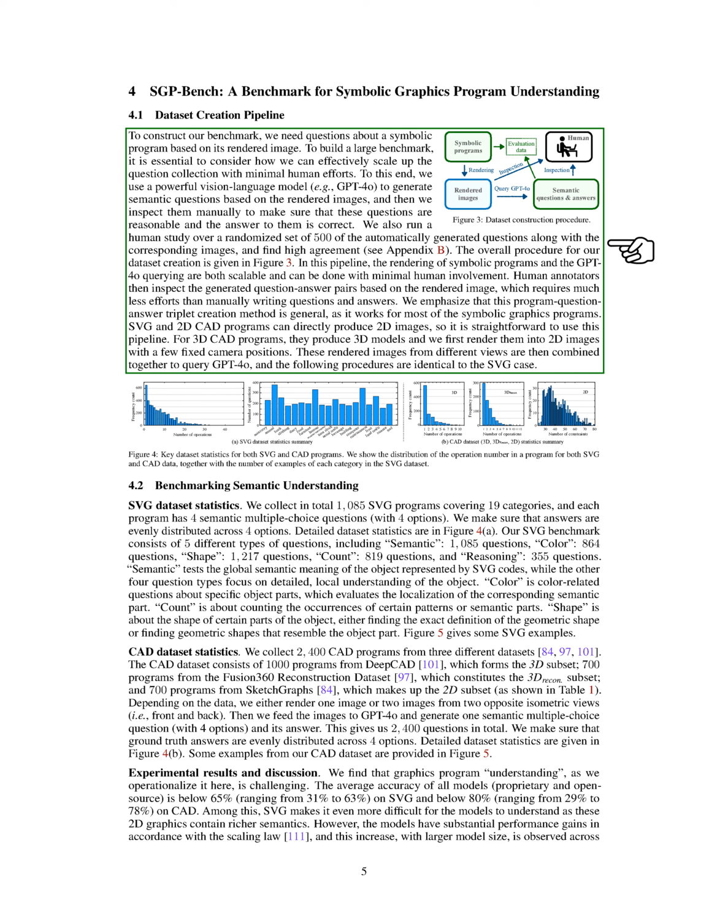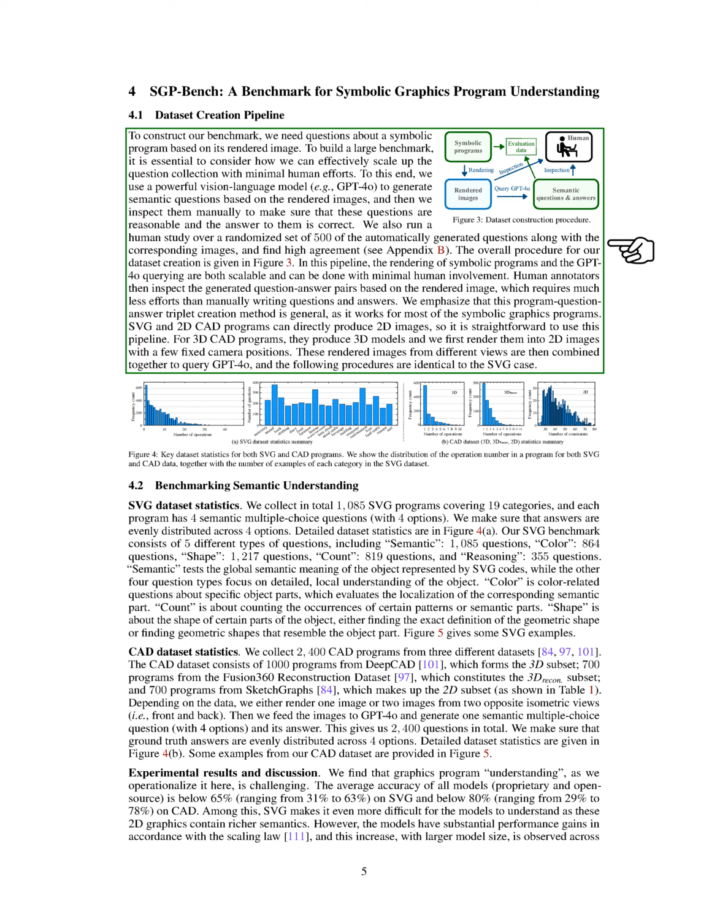For the CAD dataset, we gathered 2,400 programs from 3 sources, including 1,000 from DeepCAD for the 3D subset, 700 from the Fusion 360 reconstruction dataset for the 3Dracon subset, and 700 for the 2D subset. Depending on the dataset, we either render 1 or 2 images from opposite views and generate 1 semantic multiple-choice question and answer for each image, ensuring a balanced distribution of correct answers.